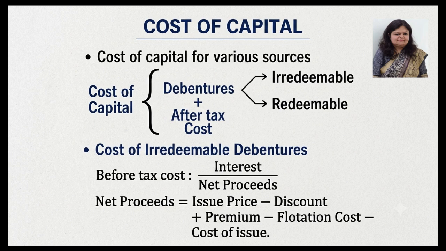So first we are calculating the cost of irredeemable debentures. The cost of irredeemable debenture equals interest upon net proceeds.